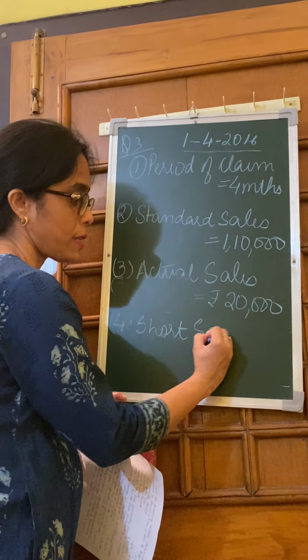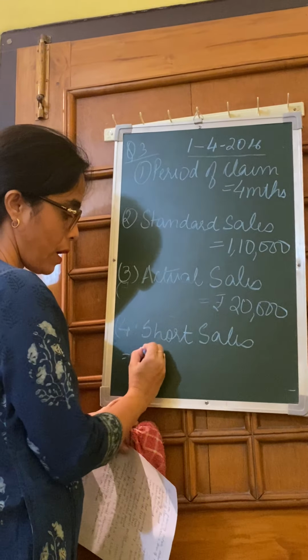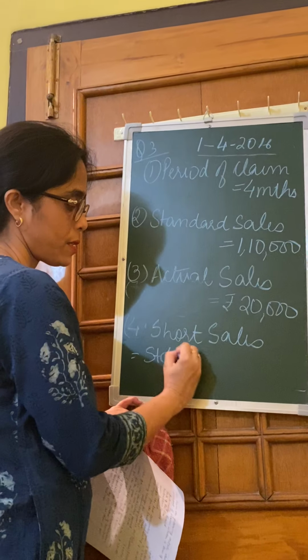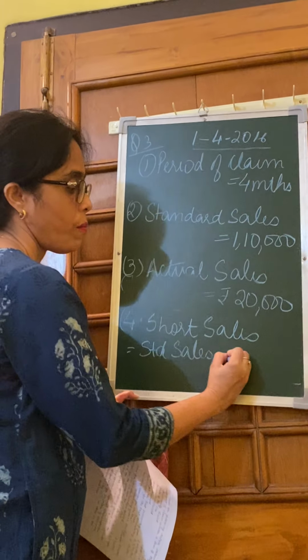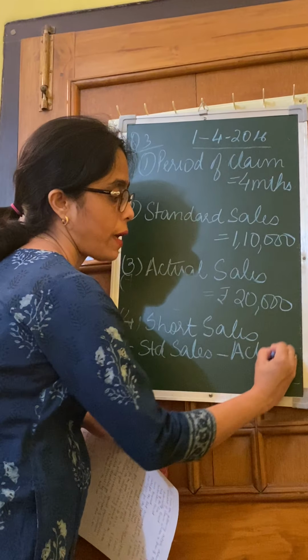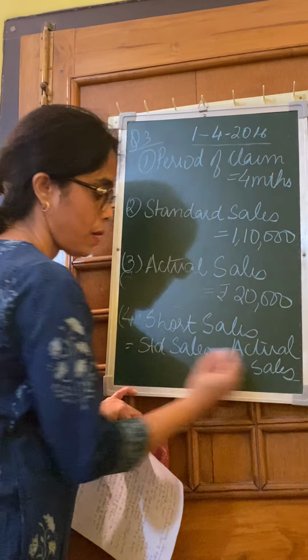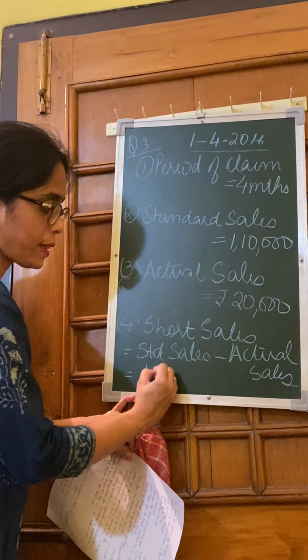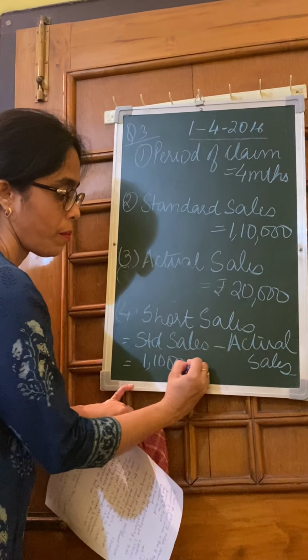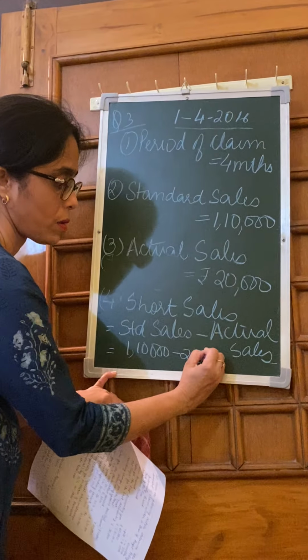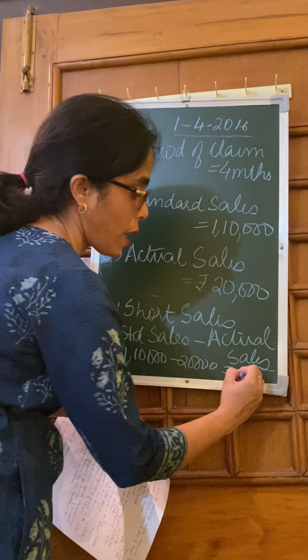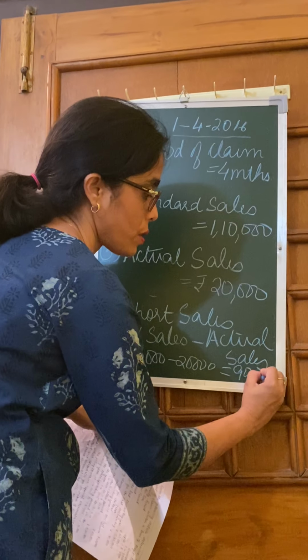What is the short sales? How do we find out? It is standard sales minus actual sales. So it is 1,10,000 minus 20,000. Your amount comes to 90,000.